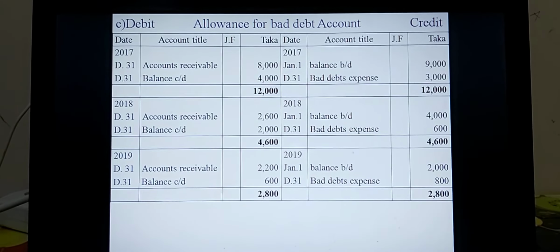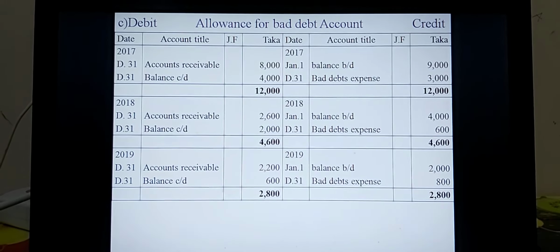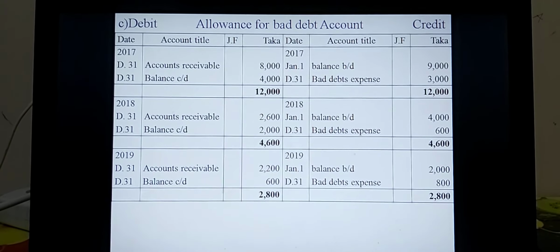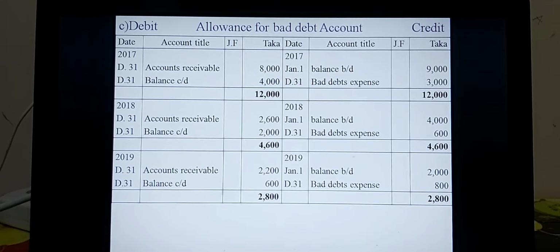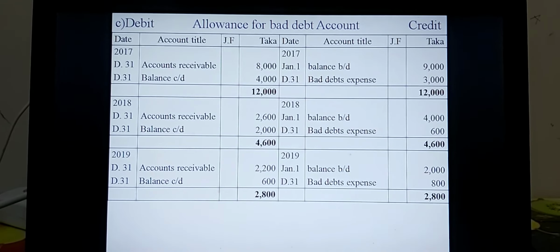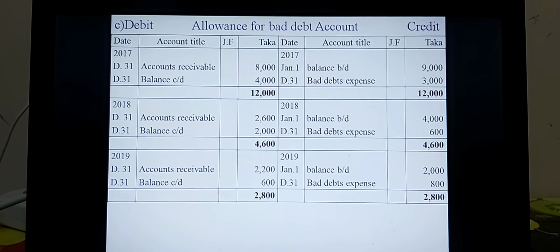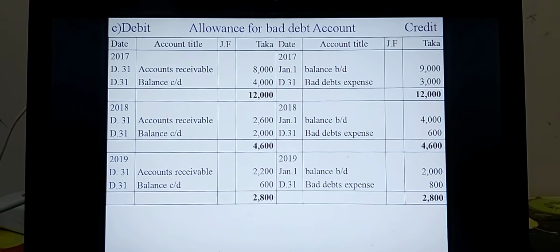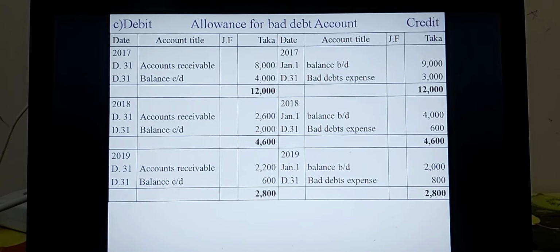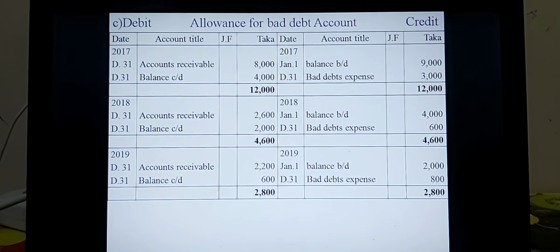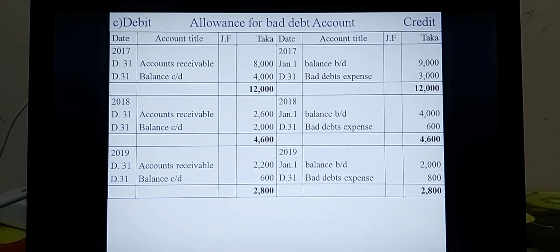In the right side or credit side of 2019, the bad debt expense account is transferred for taka 800. In the credit side, the total amount is 2800. In the debit side only one posting for account receivable taka 2200. At this moment for 2019, the missing amount of taka 600 is indicated as balance CD, that is the closing balance of the allowance for bad debt account.